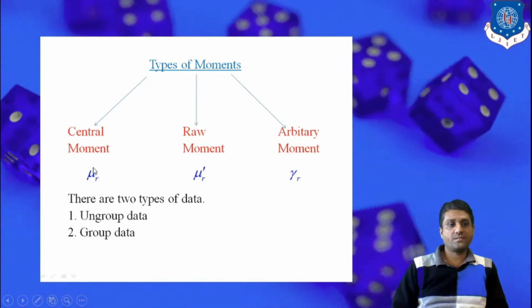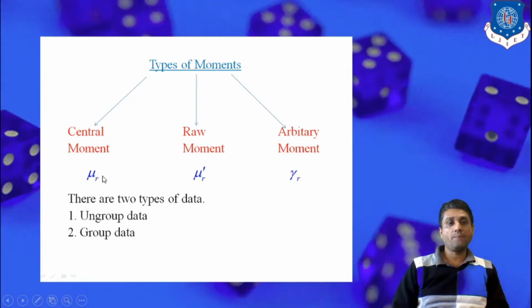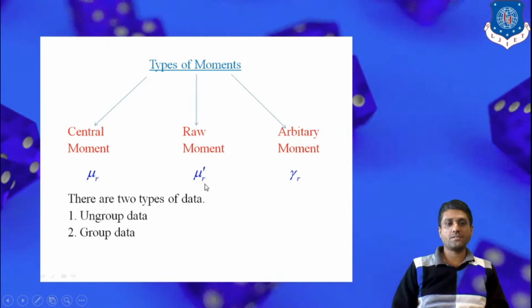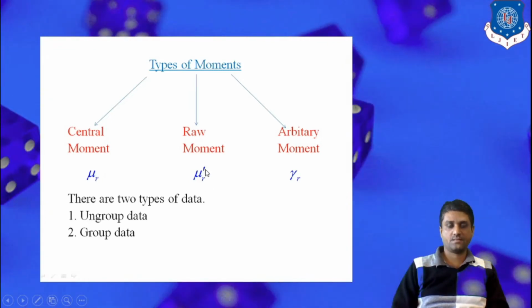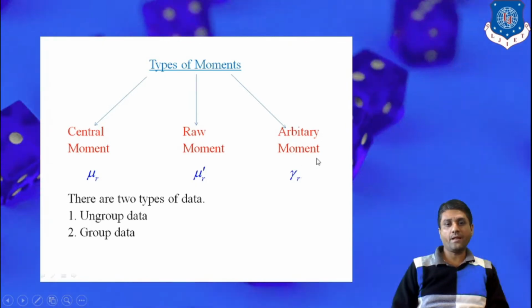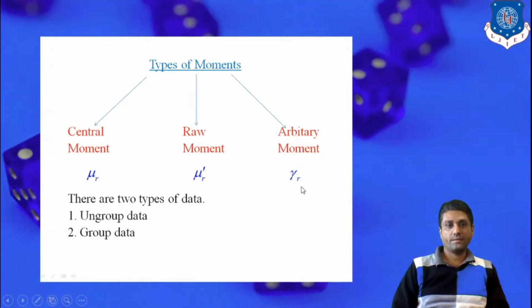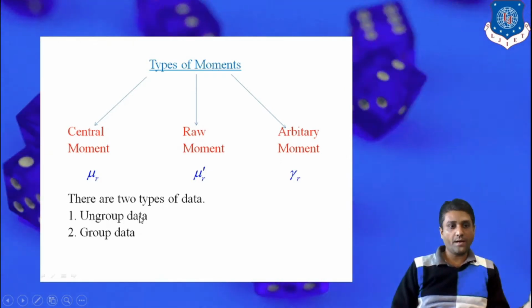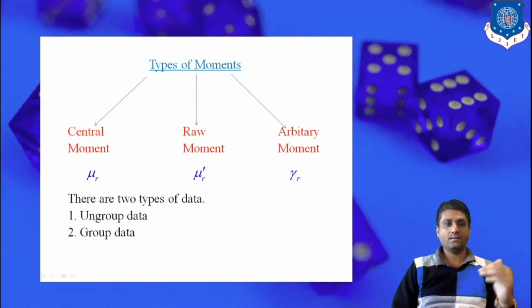The first one is the central moment, represented by mu r. The second one is the raw moment, represented by mu r dash. And the third is the arbitrary moment, represented by gamma. And we know that basically there are two types of data, grouped data and ungrouped data.